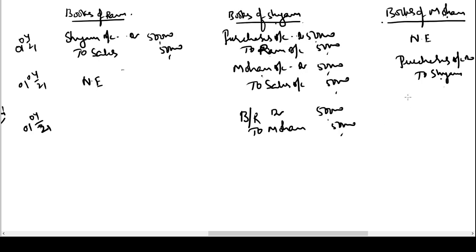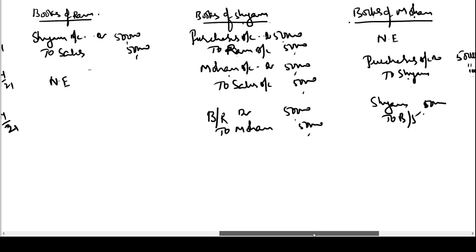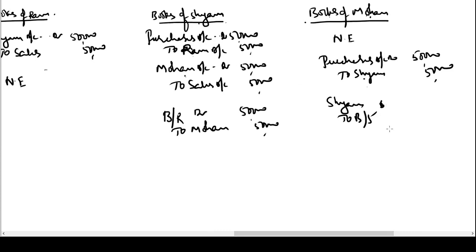Entry in the books of Mohan would be Shyam account debit to bills payable 50,000. This is bills payable.